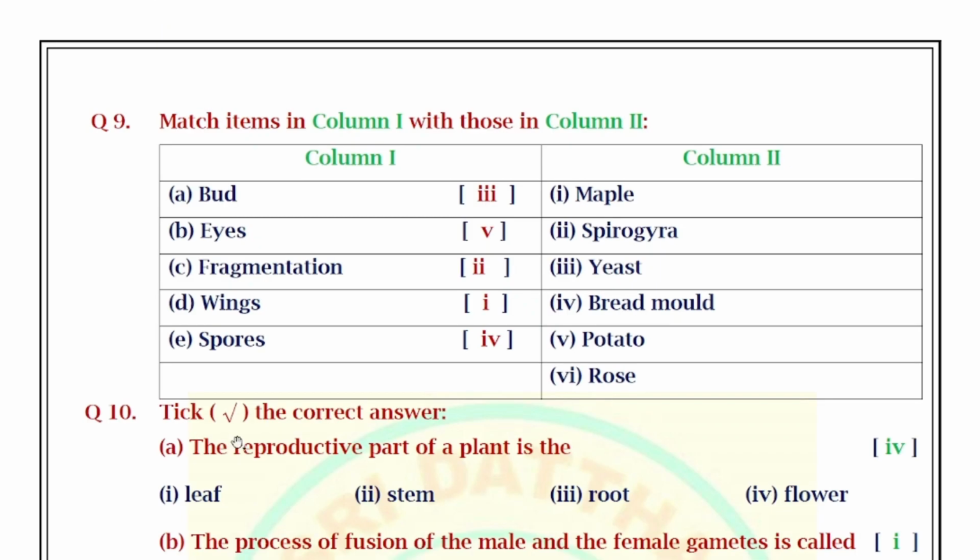Next, move on to question number 9. Match items in column 1 with column 2. Buds, yeast, eyes, potato, fragmentation, spirogyra, wings, maple, spores, bread mold. So these are the parts. These are the plants observed in this type of reproduction.